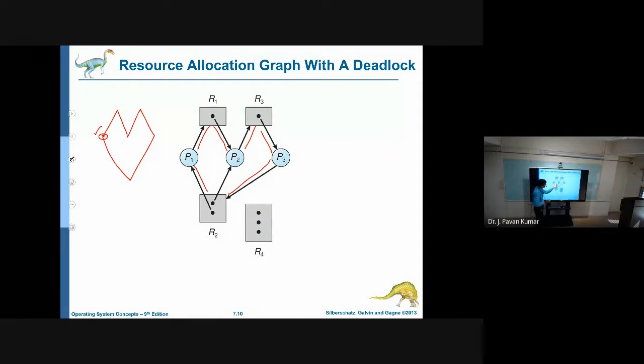Now here we are having a cycle. Whenever we have a cycle in the resource allocation graph, then we can say there is a chance of getting deadlock. But there is no guarantee that whenever we have a cycle, there will definitely be a deadlock. There can be some situations where, even if you have a cycle inside the resource allocation graph, there cannot be any deadlock.